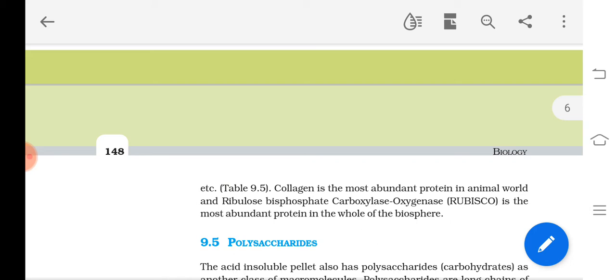Okay, in animals, that is collagen, and RuBP carboxylase or oxygenase is the enzyme in plants, and that will be the abundant protein all over, when we compare or add the plant and animal kingdom. Is it clear?